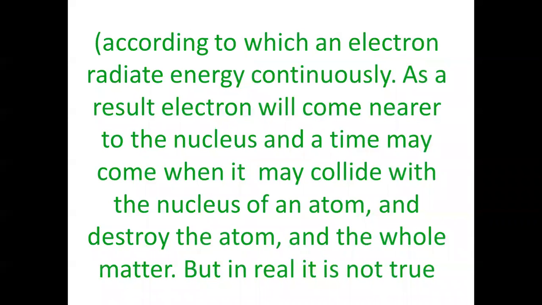Now, by assuming this, Bohr rectified or overcame the defect of Rutherford's atomic theory, in which he says that energy is continuously radiated by an electron. As a result, it will come near to the nucleus, and a time may come when it may collide with the nucleus, destroying the atom.